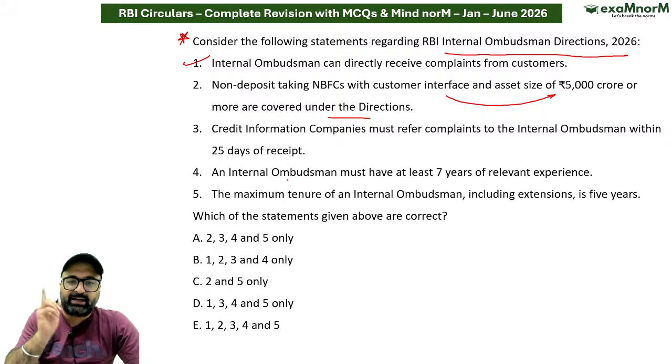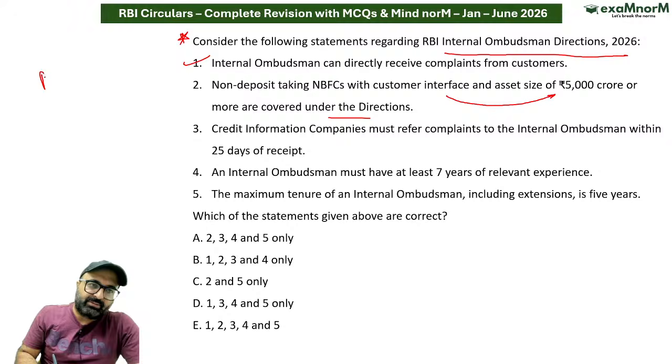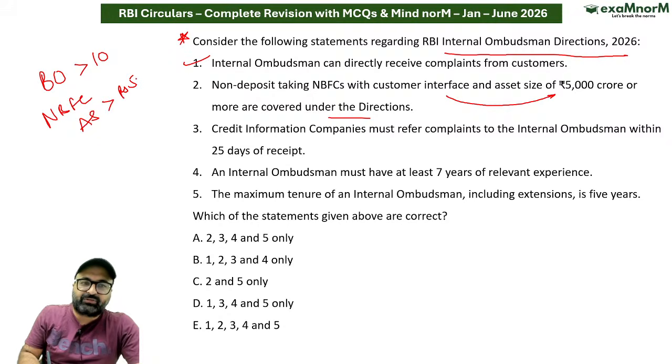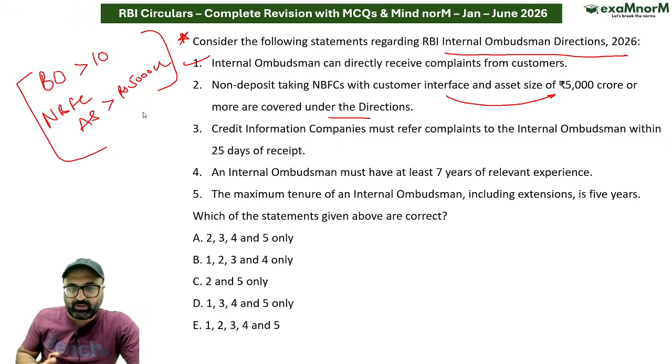Bank with banking outlet greater than 10, NBFC with asset size greater than 5,000 crore are included under this calculation. This is absolutely correct. Credit information company must refer complaints to the internal ombudsman within 15 days of receipts. सर अगर मैं बात करूं within 25 days of receipts, this is correct.